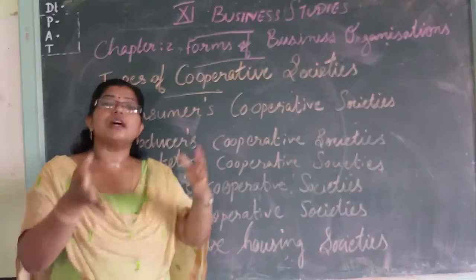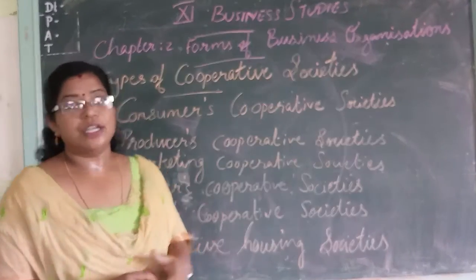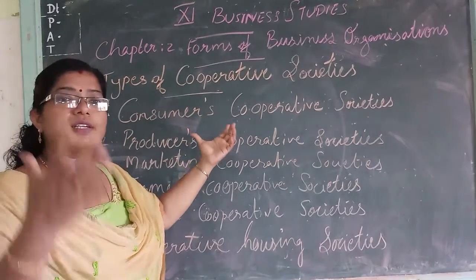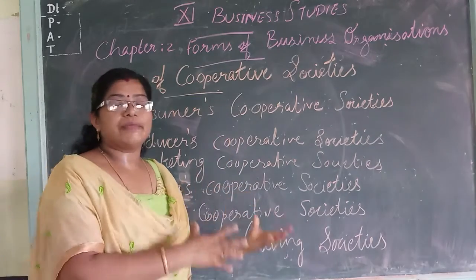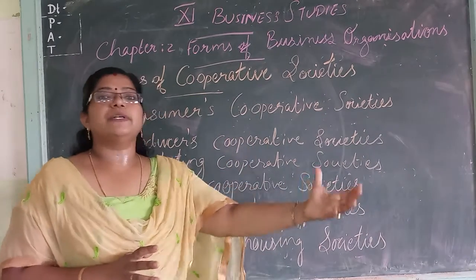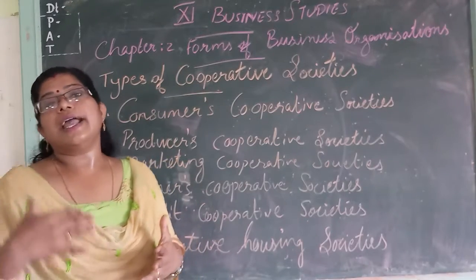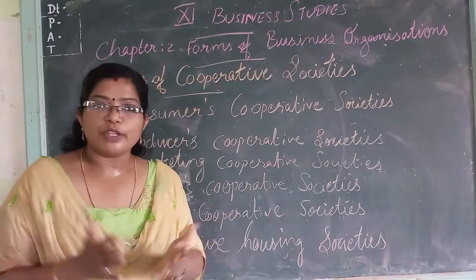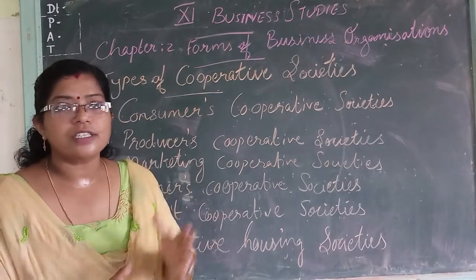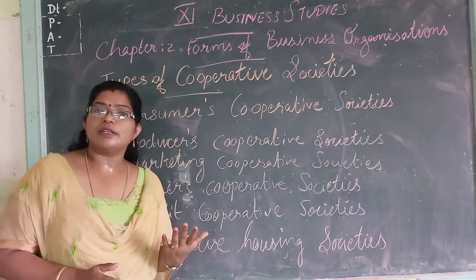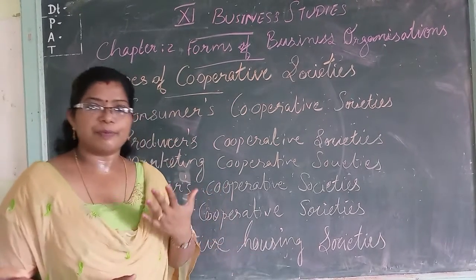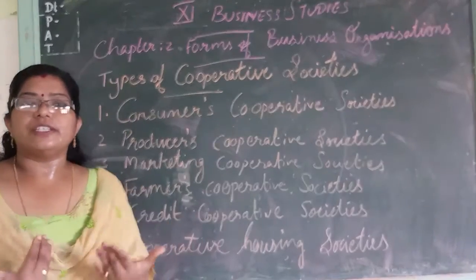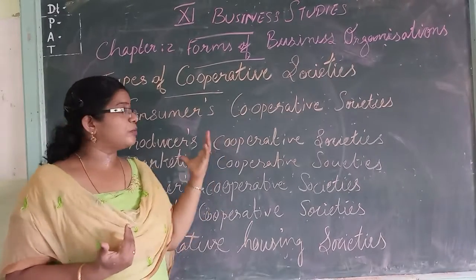That means consumers are also the members of that society. That is the main point. That's why the society is called a consumer cooperative society. The members of that cooperative society are themselves consumers. So this society's main business is purchasing bulk quantity from the wholesaler and selling to the consumers, who are the members. So the welfare of the members is the main thing. They will get good quality products at a reasonable price. And if they earn any profit from this sale, the consumer cooperative society